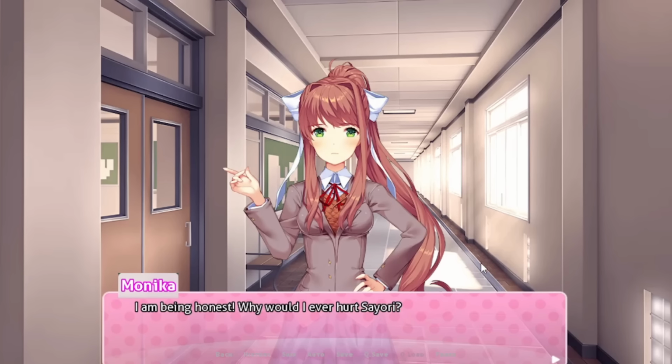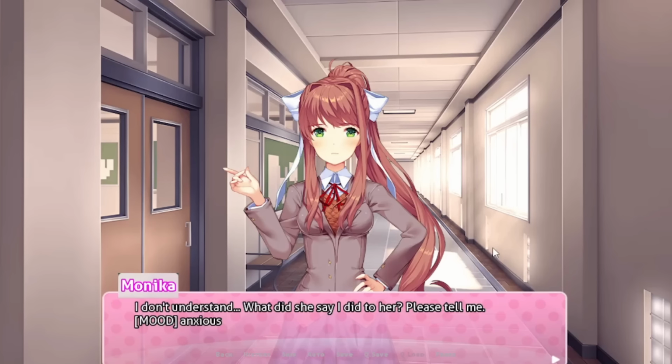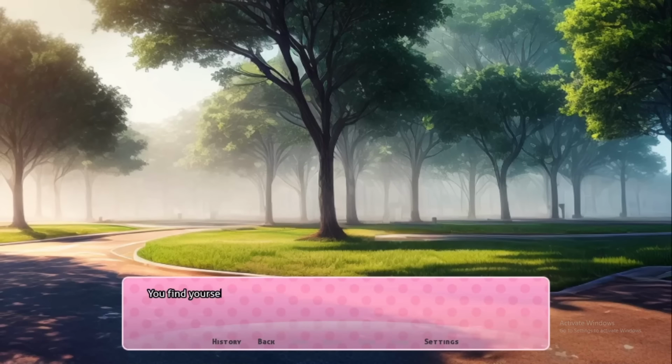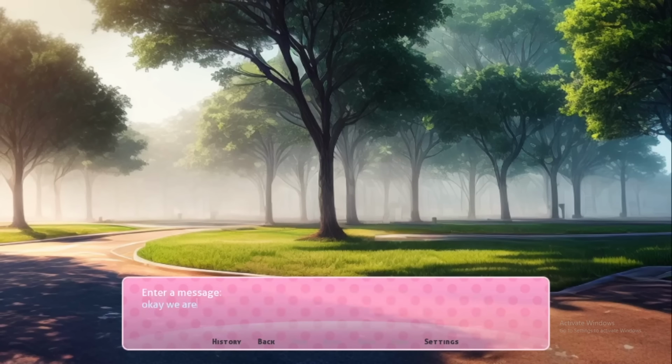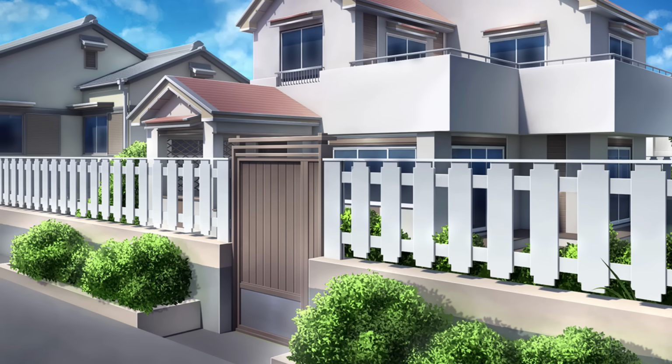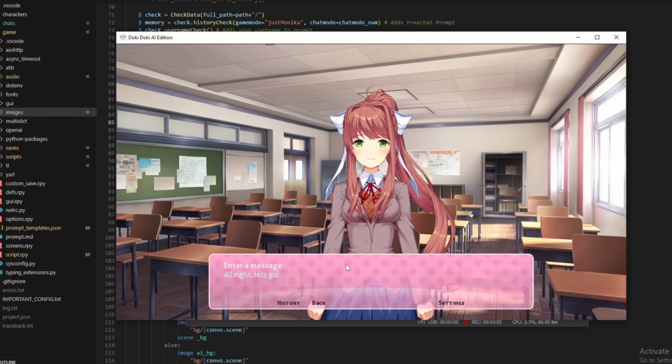The reason I did this was because I wanted to keep the same feel of the original game, and having a generated character would likely have too many inconsistencies, but with this method the character stays consistent to its original design and still looks more like the original game, which is kind of what I'm going for. The background, on the other hand, will be both static, meaning having a set amount of backgrounds, and dynamic. So it'll have the same images as the real DDLC, but you'll also have generated backgrounds as well if you wanted to go somewhere else.